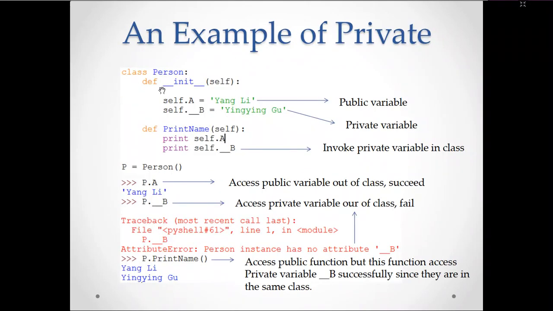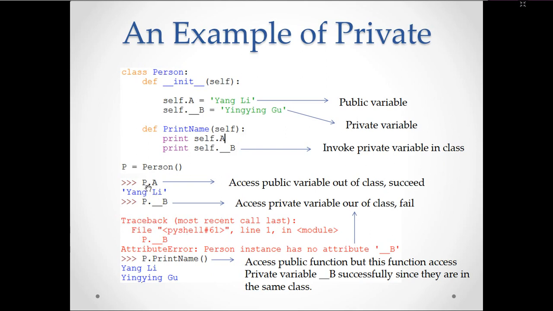Class person, define def init. That means it's a constructor. In this, self.a is equal to Yang, self.__b. That means this represents the private variable and this will represent the public variable. In the function print name, self.__b will invoke the private variable in the class.